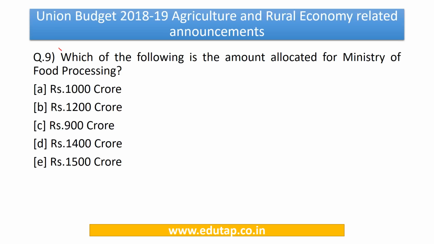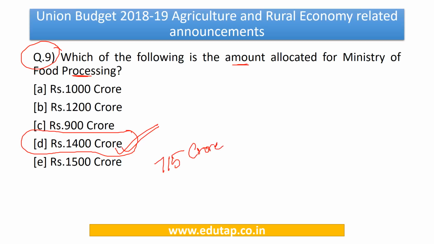Now friends, moving on to question number 9, it says which of the following is the amount allocated for Ministry of Food Processing? The answer to this question is simple, Rs.1400 Crore. Now kindly note this figure in mind. Compared to the allocation made in the previous budget, it has been doubled. So it was 715 crore in the last year's budget and now it has been increased to 1400 crore.